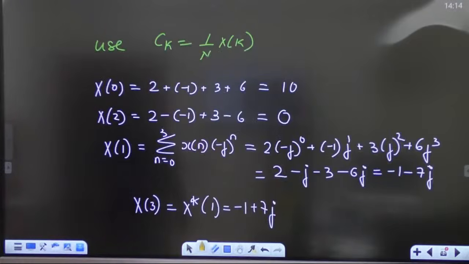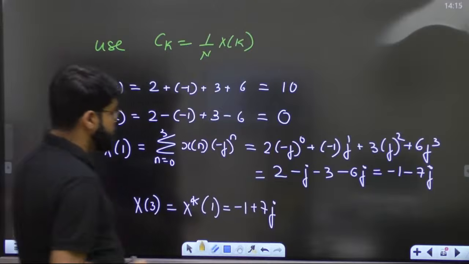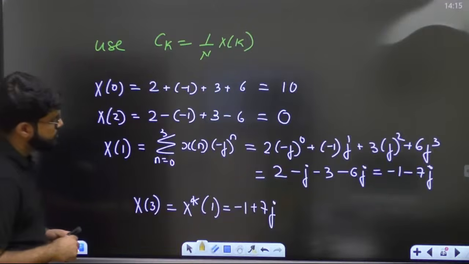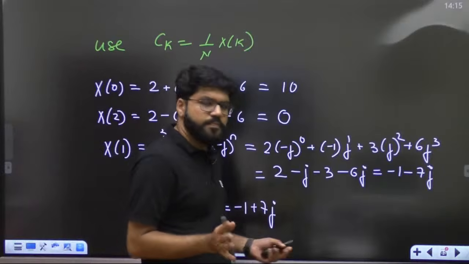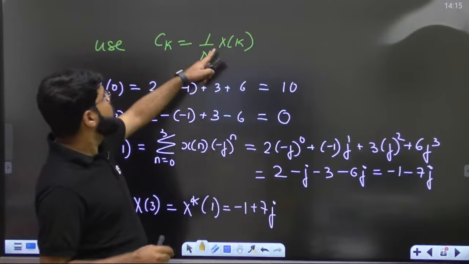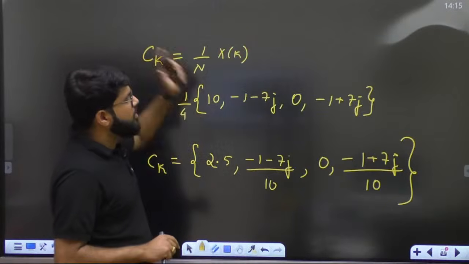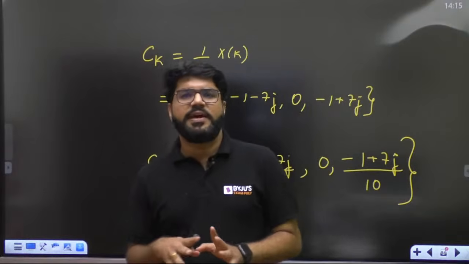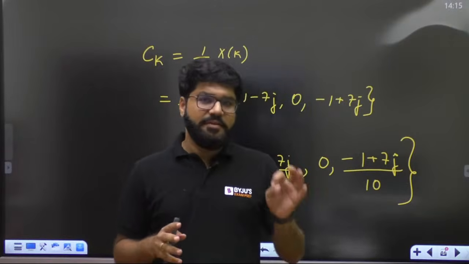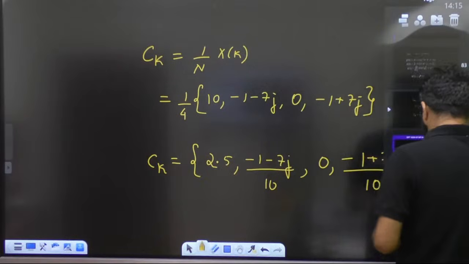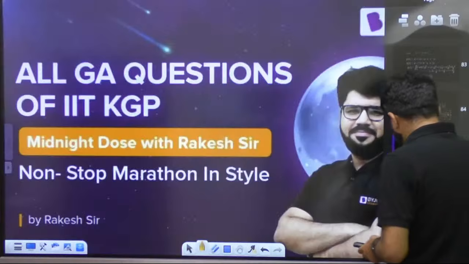Finish. Done. So we can easily find out the Ck from Xk, provided that we trust ourselves that we are quick and comfortable with the DFT calculations. We should be quick and very much comfortable with the DFT calculations.